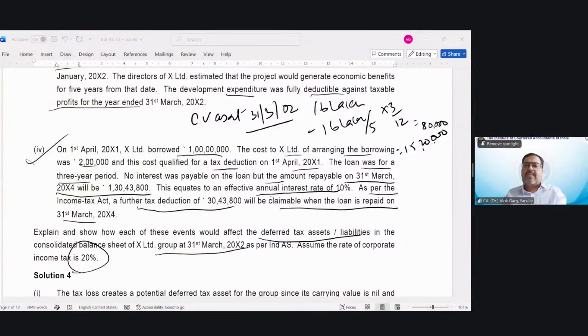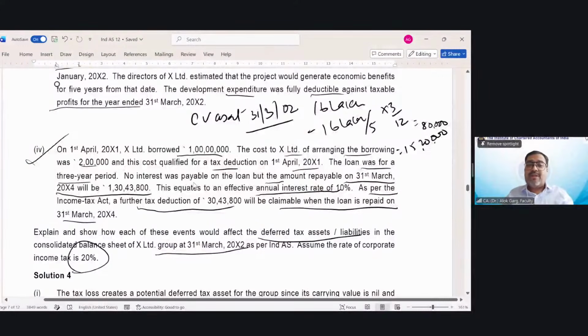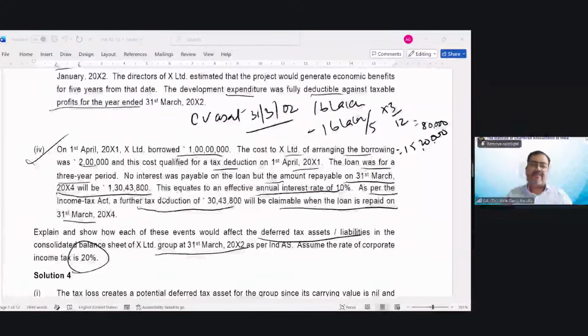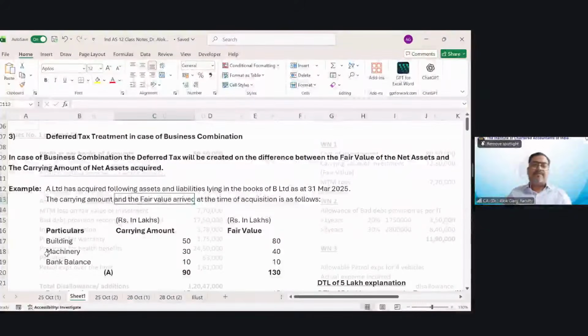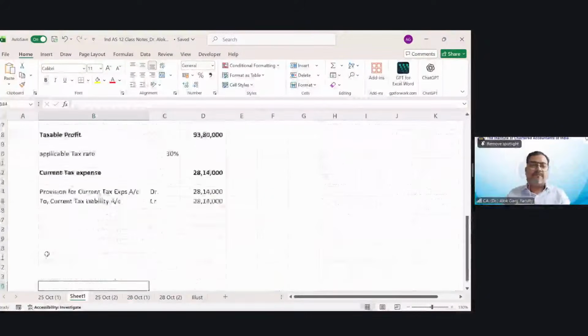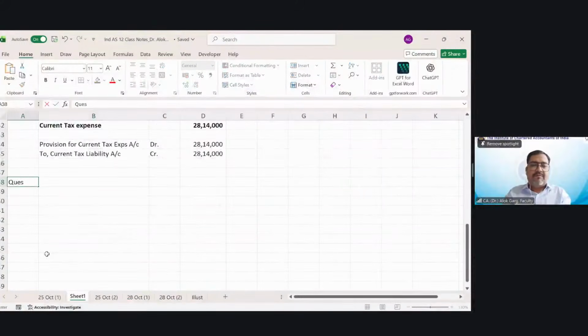Friends, first of all, the EIR is given in this question, which is 10%. And you are required to compute DTA or DTL in the consolidated balance sheet as on 31st March X2, and this 31st March X2 balance is not given. So how will we compute it? Let me take you to the Excel file. Question number 4, point number 4 of the Word file.